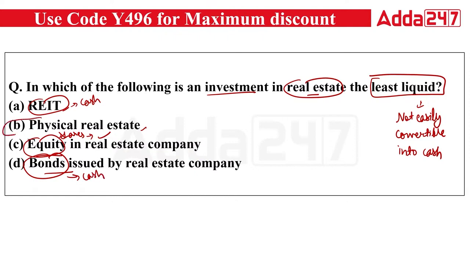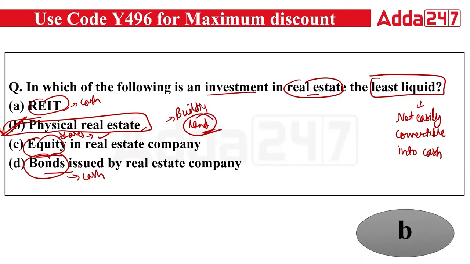But when it comes to physical real estate, it means your actual buildings, or we are talking about land. So land is not that easily converted into cash compared to your real estate investment trust, your equity real estate, or your bonds issued by the real estate company. So physical real estate is the answer to this question. That is B. It is the least liquid form of investment in real estate. Okay, so right answer will be your B, because you're talking about land.